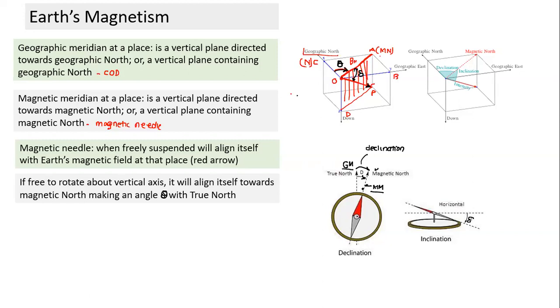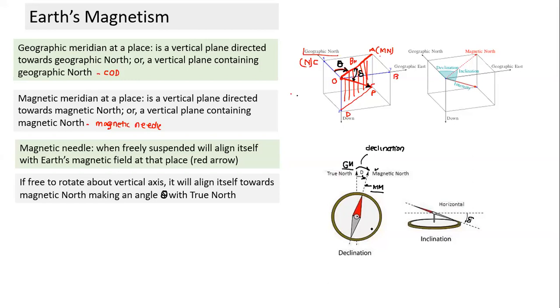If we freely suspend a magnetic needle, it will come to rest in a plane which is called the magnetic meridian. Similarly, if a compass is free to rotate about a vertical axis and I keep it on a horizontal table, it will align itself and lie in a vertical plane called the magnetic meridian. It will make an angle called the angle of declination. Notations can be different, we don't worry about notation, let's understand declination. Similarly, you can imagine if I take the compass and keep it on the wall.